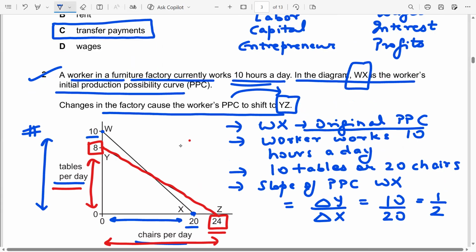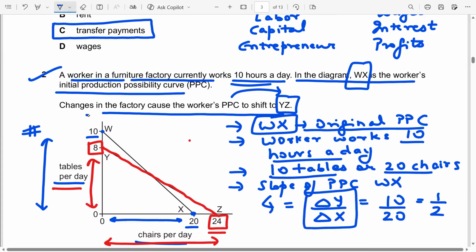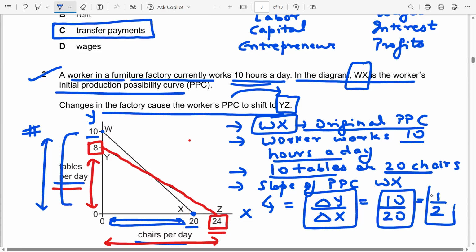We were given that when the production possibility curve was Wx, the worker used to work 10 hours a day. In 10 hours a day, you can make either 10 tables or 20 chairs. The rate of exchange, or the slope of the production possibility curve, is change in y over change in x. This is the y-axis, this is the x-axis. You give up 10 tables for 20 chairs, so it's 10 over 20, which is half. I have written the slope in absolute terms, ignoring the minus.